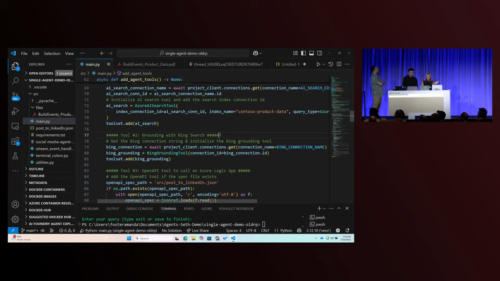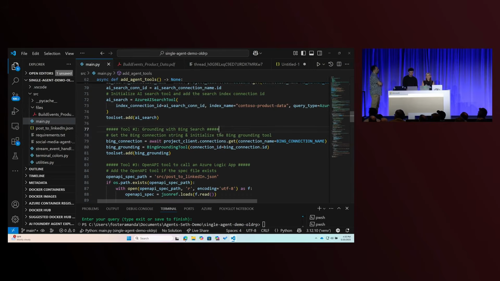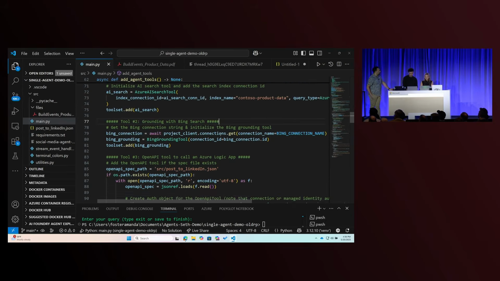The second tool I added was the Bing grounding tool, because I wanted my agent to have access to real-time information. Specifically, because it's a marketing agent, I wanted it to perform research and competitor analysis, and that was the use case I had in mind. As you can see, similar to the Azure AI Search tool, all I had to do was create a Bing grounding resource and create a project connection.